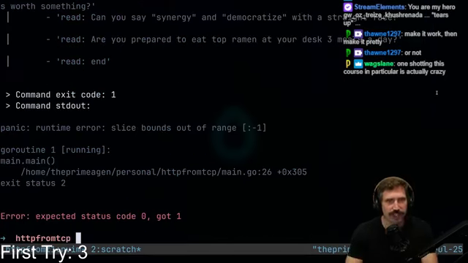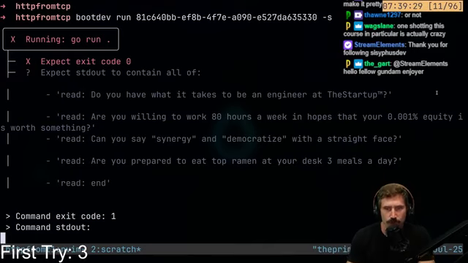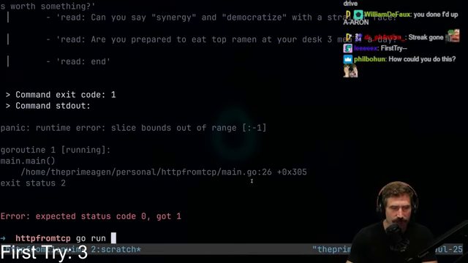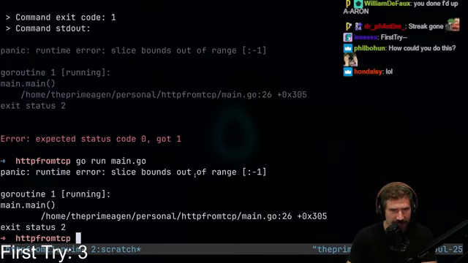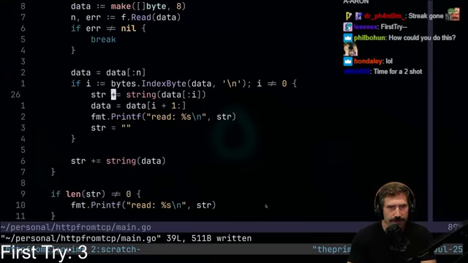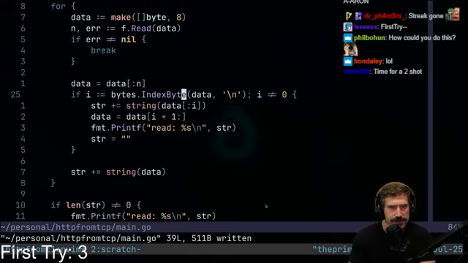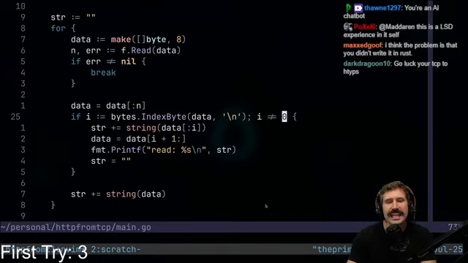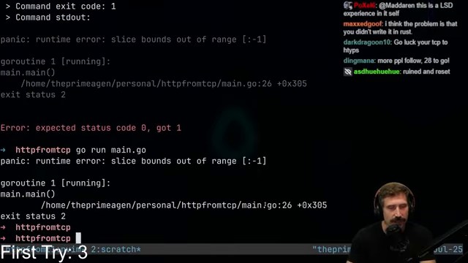And we didn't one-shot this bad boy. What happened? I'm a fraud. Go run main.go. What did I do wrong here? So why is this slice out of range? On line 26? Really? What did I do here? Wait. Oh, does not equal 0. You idiot. It's -1. Oh, my gosh.